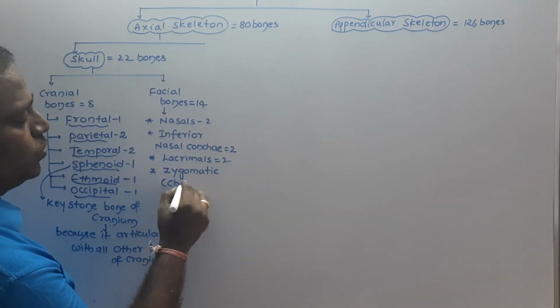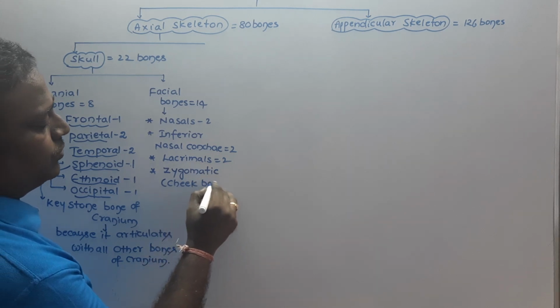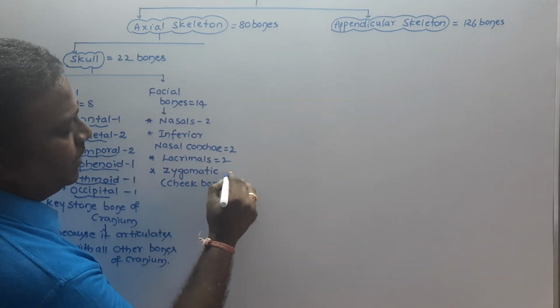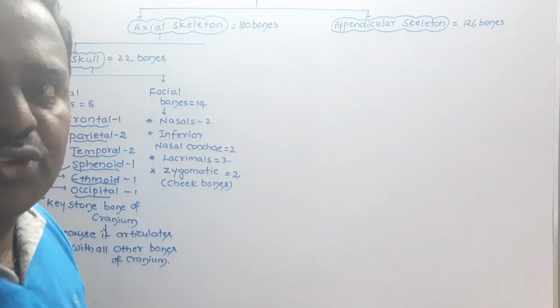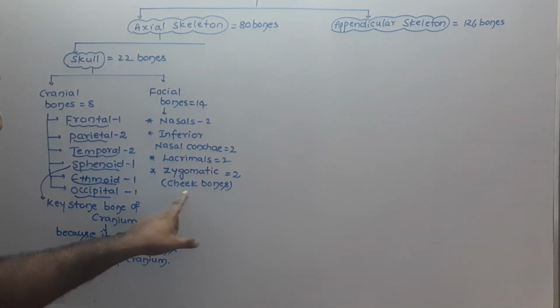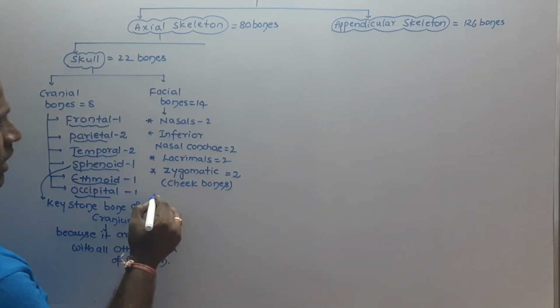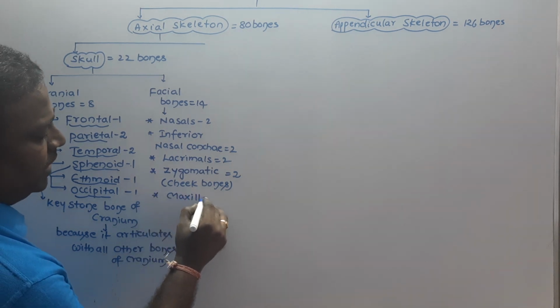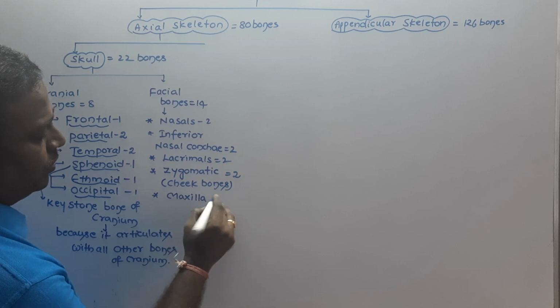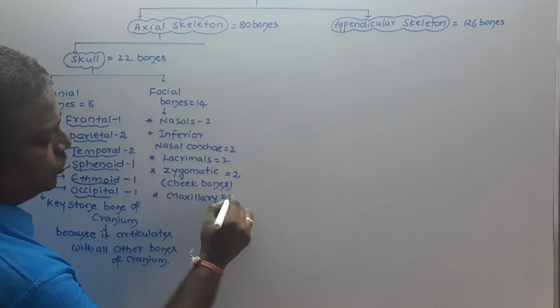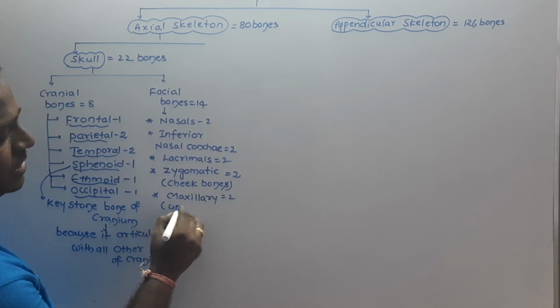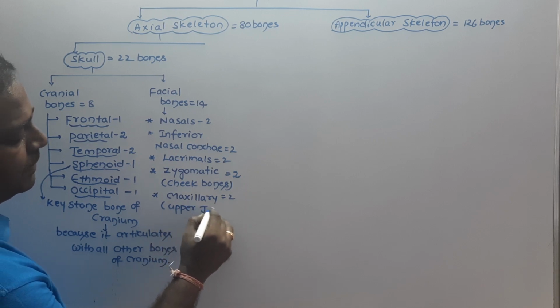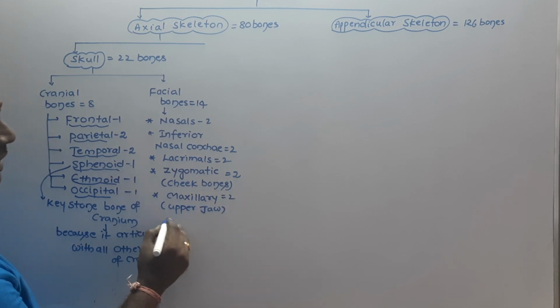Zygomatic bones are also called cheek bones. They form the cheeks. That's one of the important ones. And the maxillae, which form the upper jaw, or maxillary bones. These are 2 in number. These 2 maxillary bones fuse to form the upper jaw. One of the important ones.